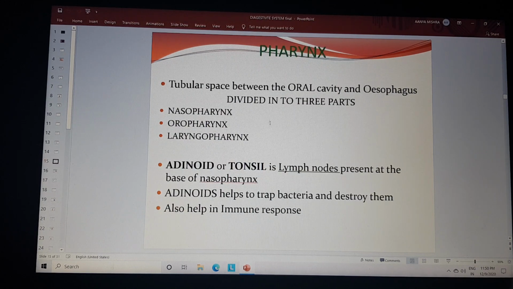Pharynx. Pharynx involves three parts, that is the nasopharynx, oropharynx and the laryngopharynx. That is the tubular space between the oral cavity and the esophagus, which divides into three parts.